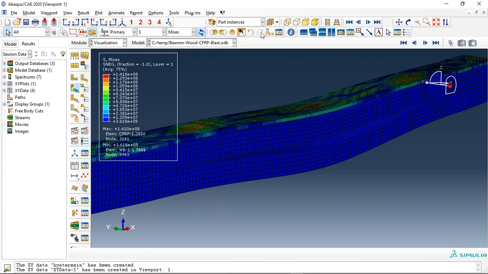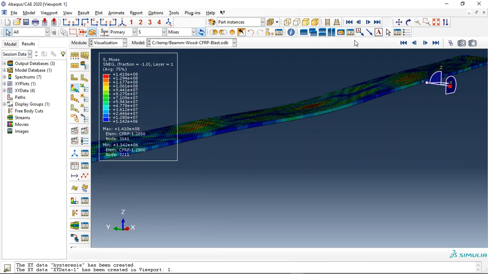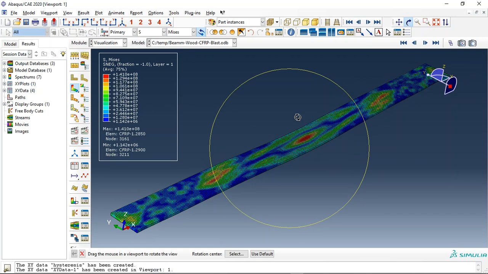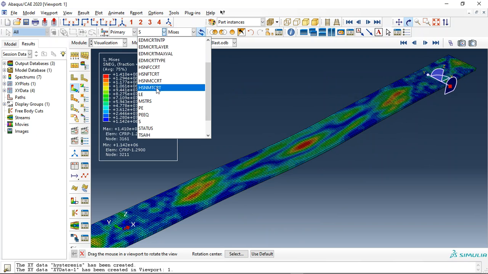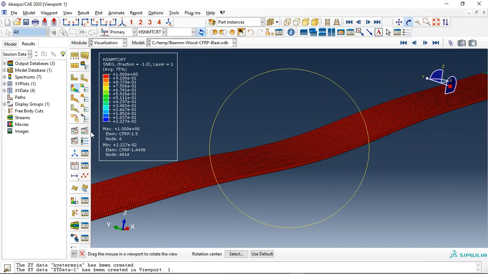And now let me replace just the CFRP. This is the CFRP plate as a reinforcement. Let me check the damage for this. The damage for the matrix here.